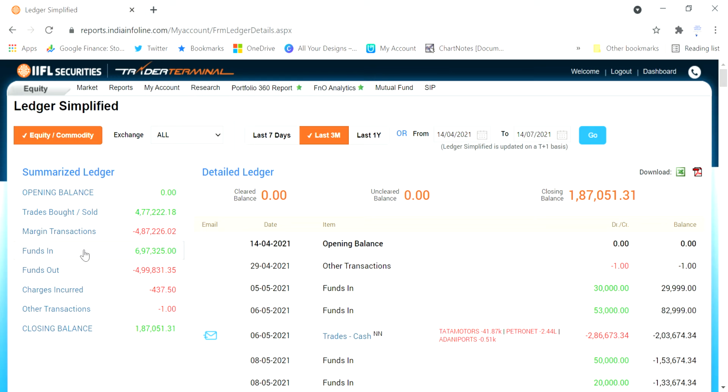You can see here the trades bought or sold, that means the overall net profit we made in this account. For the 7 lakh rupee account, we made a profit of 4.7 lakh rupees. That is almost 65 to 70% profit in the last 3 months. So you can see, in just one quarter we have produced more than 60% returns in the account. That is how one can make it, if you have proper knowledge.